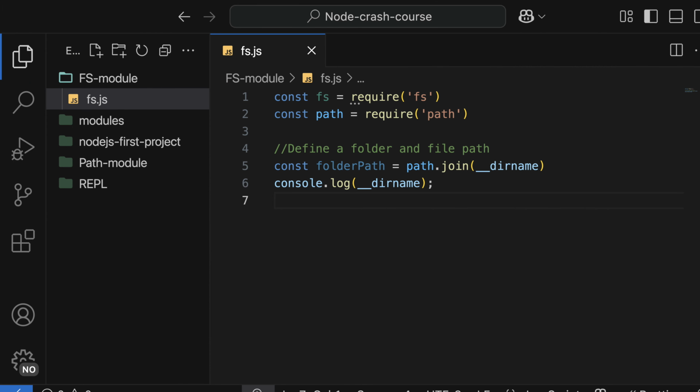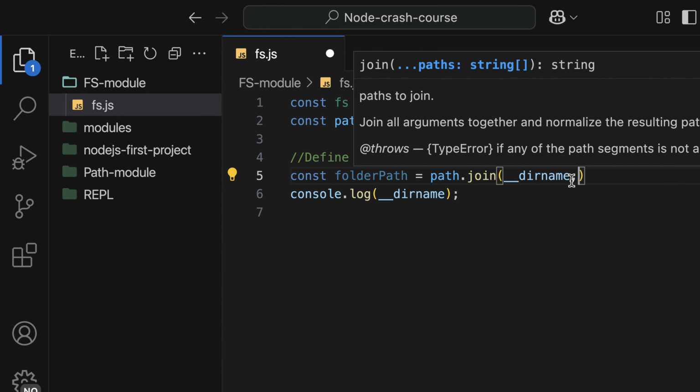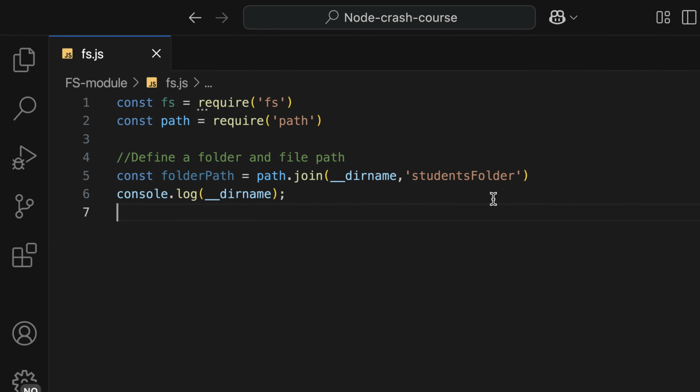So now that we have the path, I want to have this folder. I'm going to call this folder something like students folder or product. Let me include folder at the end to make it more descriptive. For this one, I'm going to combine this folder with my current working directory.